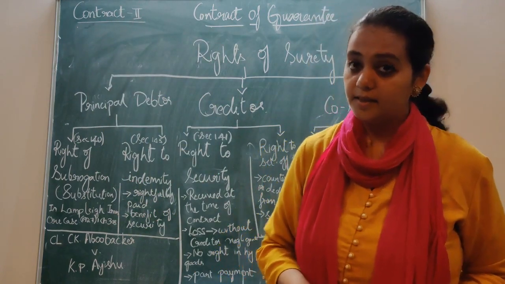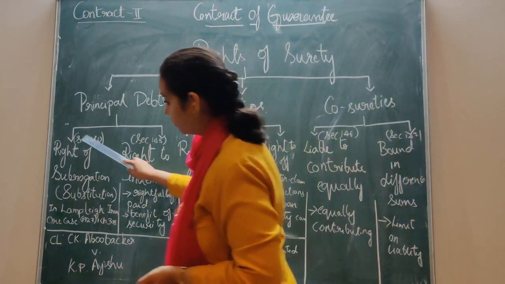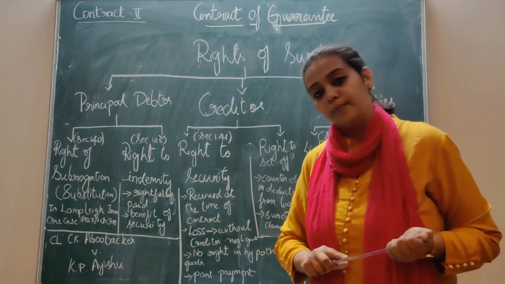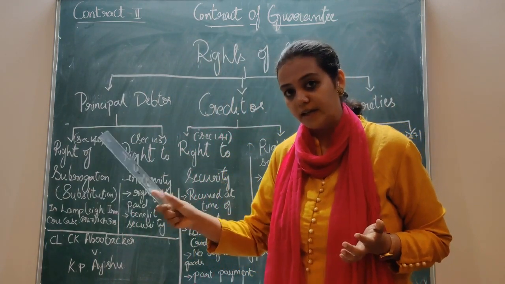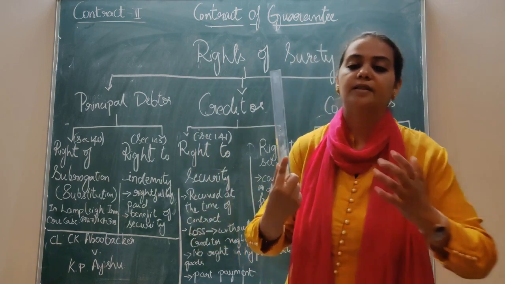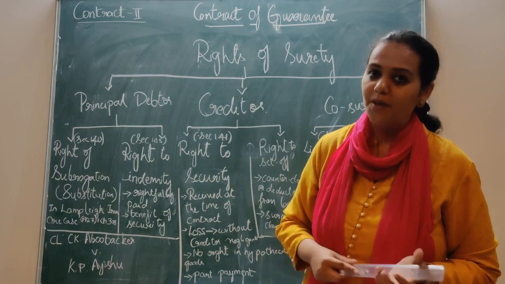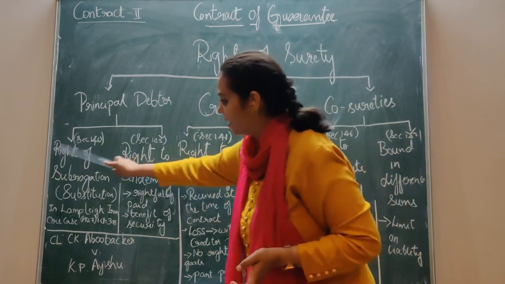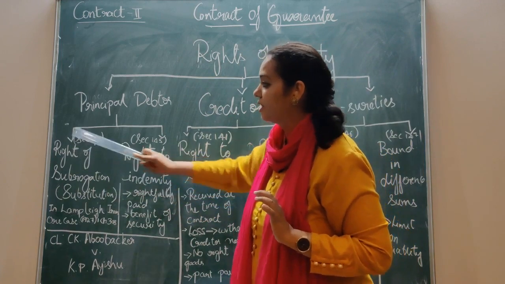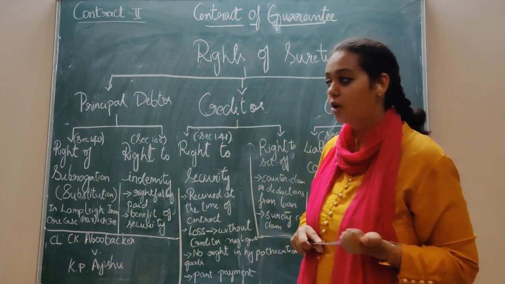I think the case is simple, and this right of subrogation mainly deals with this only, that is, the principal debtor making a default, the surety paying the amount to the creditor, then the surety becoming the creditor and recovering it from the principal debtor. I think this case is clear. This point is clear. Do remember, right of subrogation is given under section 140 of the Indian Contract Act.